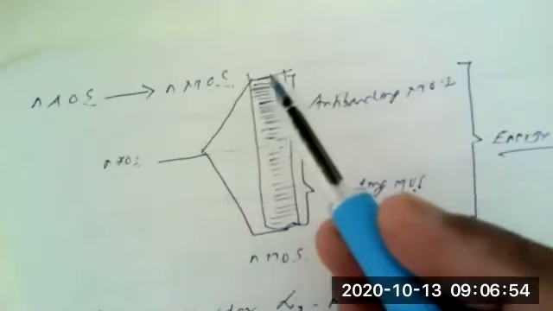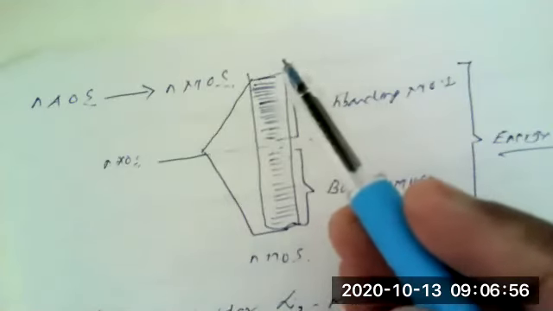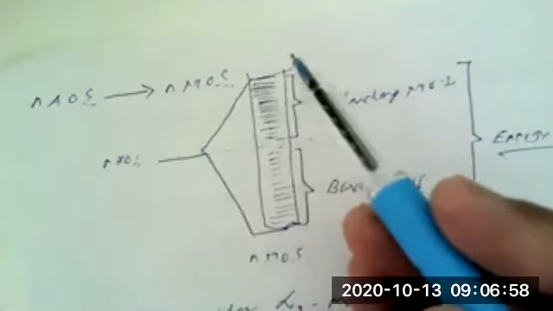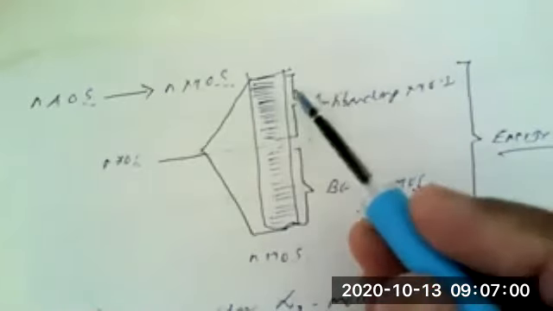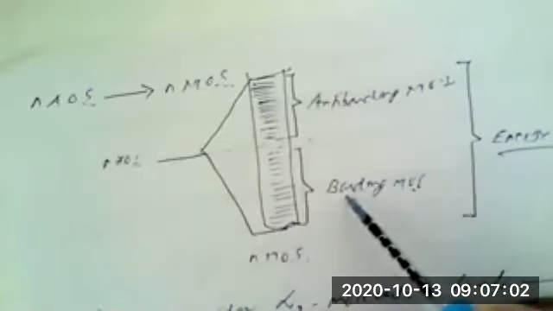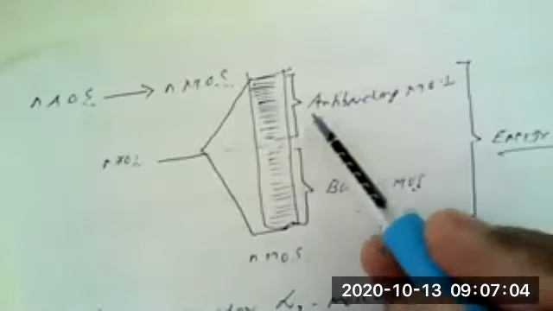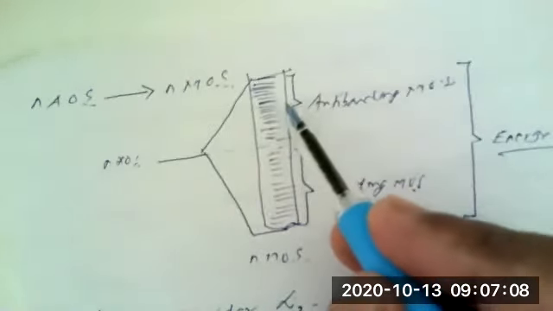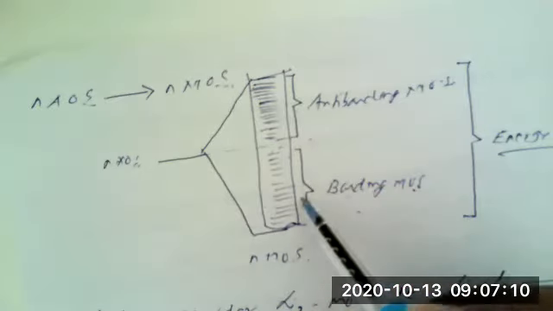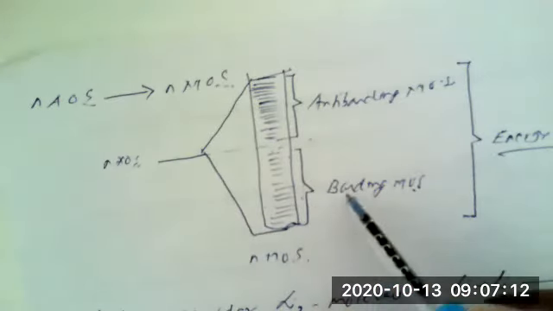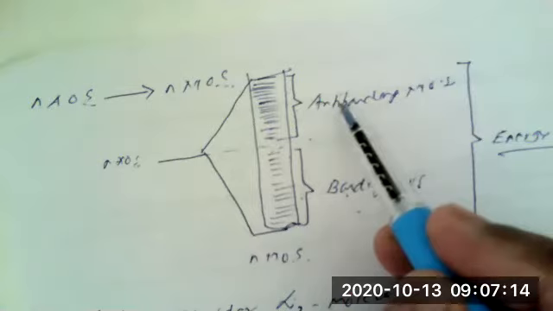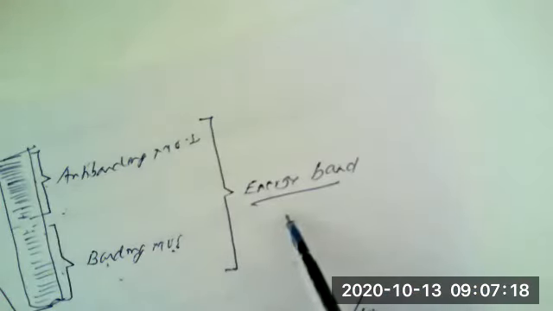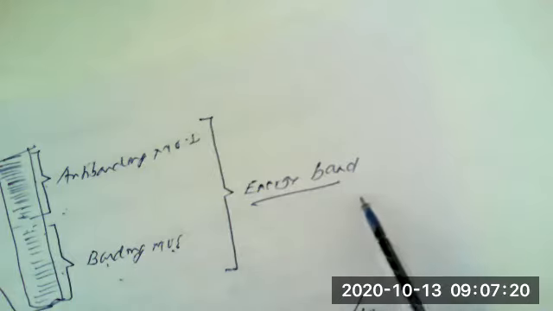So when these newly formed molecular orbitals are formed, there are n number of bonding molecular orbitals and n number of antibonding molecular orbitals. So they form a band of energy levels containing bonding as well as antibonding molecular orbitals, and this band is known as molecular orbital energy band.